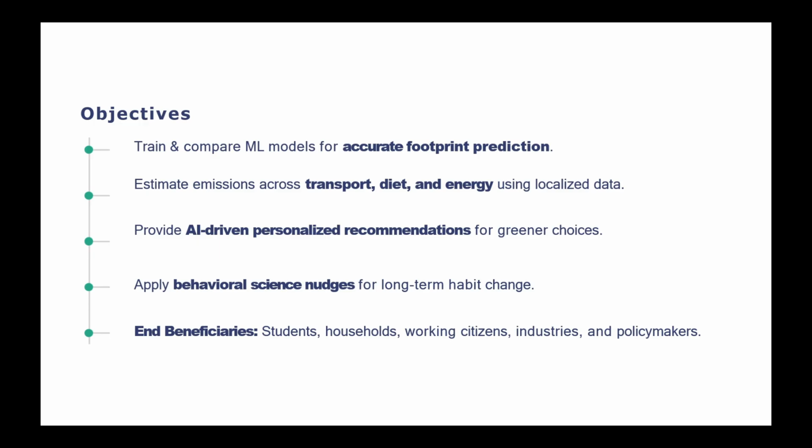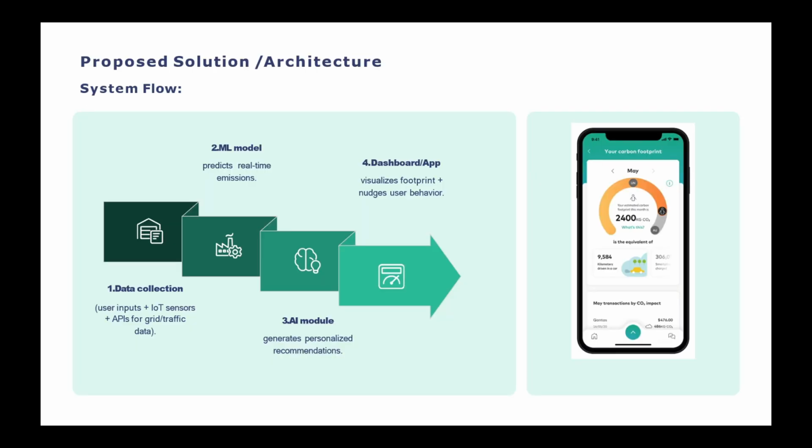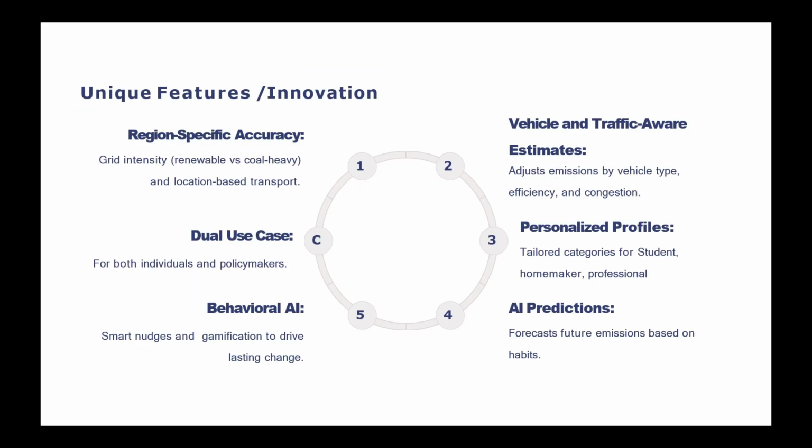So, here's the system flow. First, we collect data from users through APIs. Then, the ML model predicts real time emissions. The AI model generates personalized recommendations. And then, the app dashboard visualizes the footprint and measures user behavior. Right now, the backend uses well-researched emission factors, but the architecture is fully AI ready.